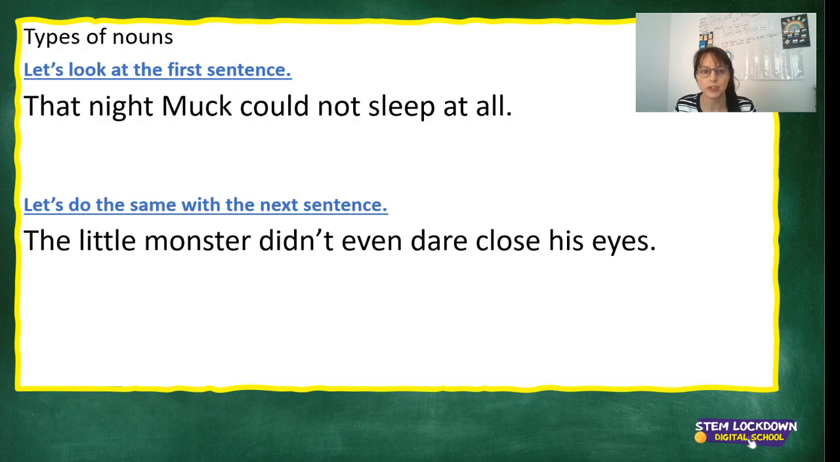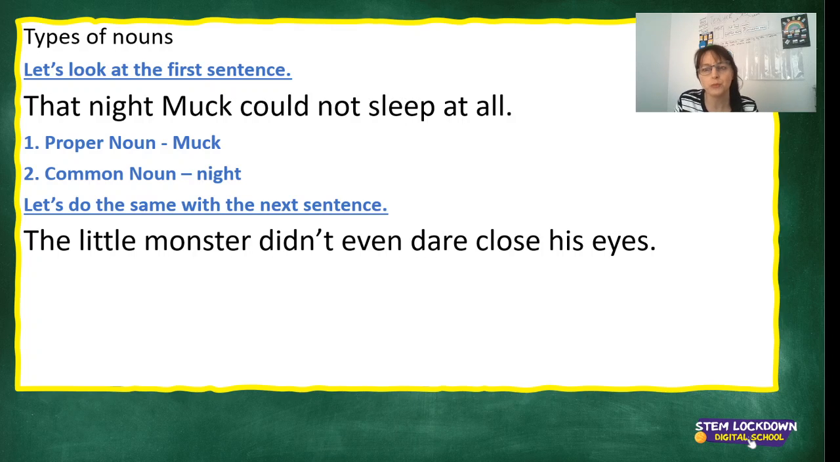So that night, Muck could not sleep at all. The proper noun is Muck. The common noun is night. So when I say type of noun, that would be proper noun or common noun. So these are your types of noun. Okay. Then I said name the noun, the actual word. So proper noun is your type, Muck is your word, the actual noun. Okay. You might find a few more than what I'm doing with you today, but that's fine. I'm just going to keep it brief.